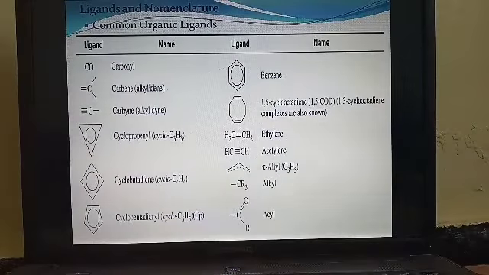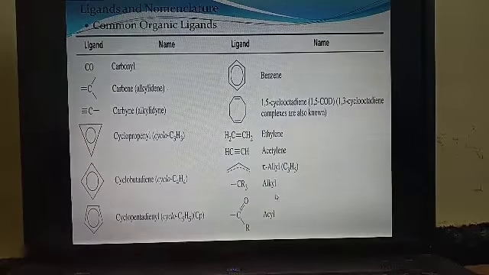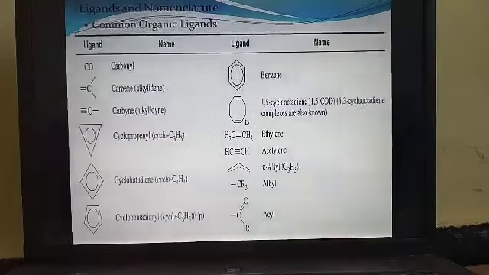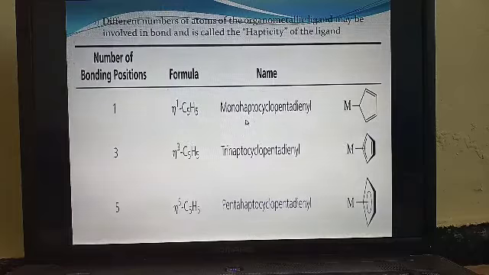Some of the ligands we use in organometallic compounds: the first one is carbonyl, a very important ligand. Then carbene, carbyne, cyclopropenyl, cyclobutadiene, cyclopentadienyl, benzene, 1,5-cyclooctadiene, ethylene, acetylene, allyl, alkyl, and acyl. These are the ligands which come across in organometallic compounds.